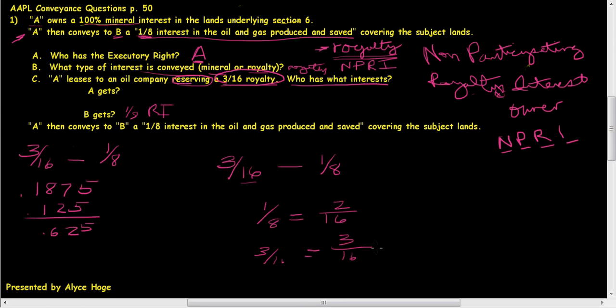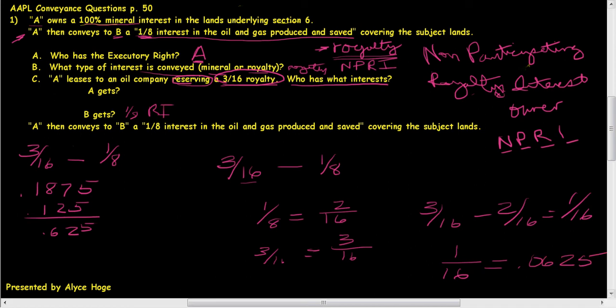So you've got 3/16 minus 2/16, and that is going to equal 1/16. And if you divide 1 by 16, that's going to give you 0.0625.